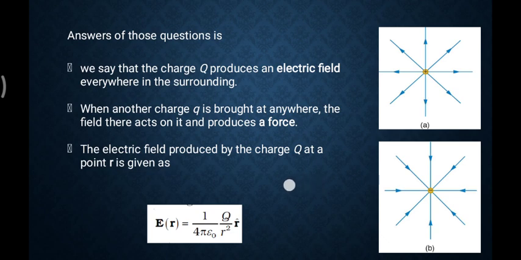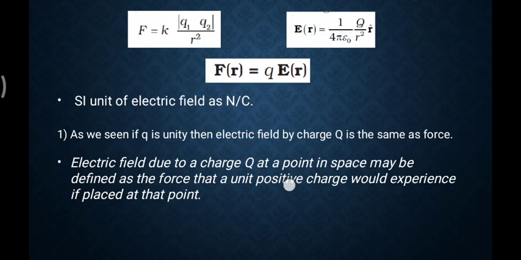Okay, so this expression is very important for you for the next discussion. See, if the force is equal to k q1 q2 upon r square, then E is equal to 1 upon 4 pi epsilon 0 Q by r square, then I can say the force is equal to q times E, because this q1 and q2 are nothing but the two charges. Here we have capital Q and small q, so q1 is capital Q and q2 is small q.